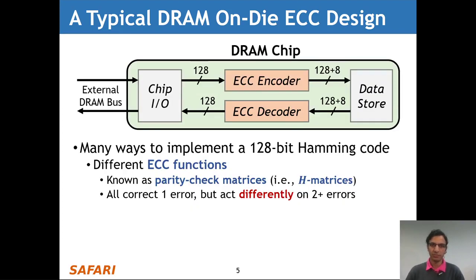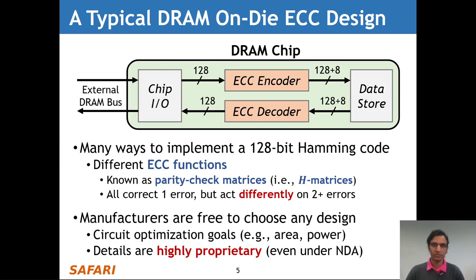Now, there are many ways to implement this 128-bit Hamming code, and these correspond to using different ECC functions, which are known as parity check matrices, or H matrices. Now, all of these ECC functions correct one error, but they act differently on 2 or more errors. Manufacturers are free to choose any design they wish for this ECC function, and they may choose to do so based on circuit optimization goals, for example, layout area or power consumption, and the details of a particular implementation are considered highly proprietary, even under non-disclosure agreements.